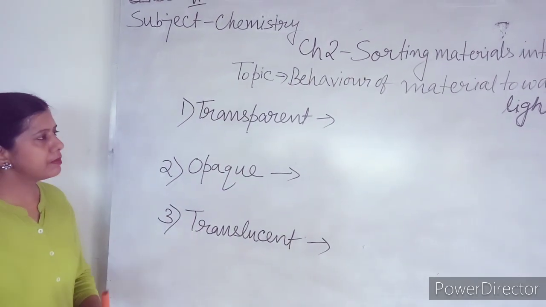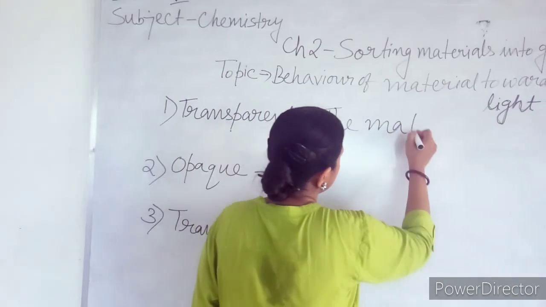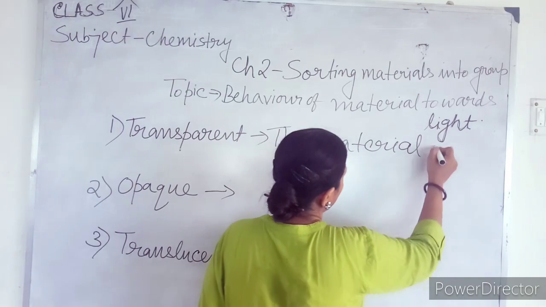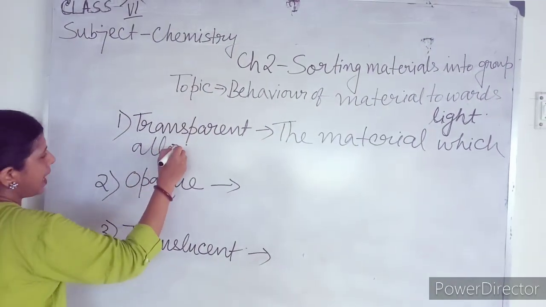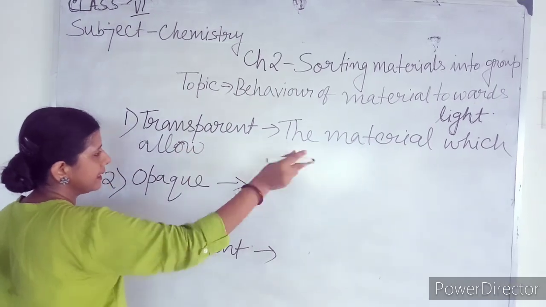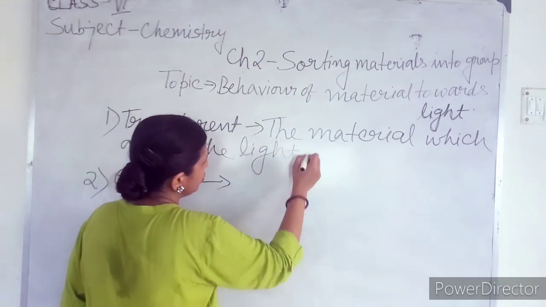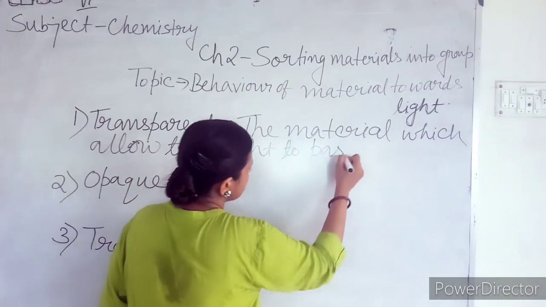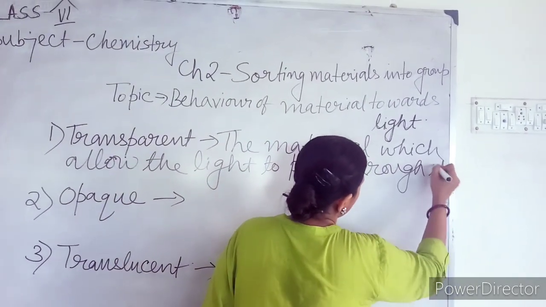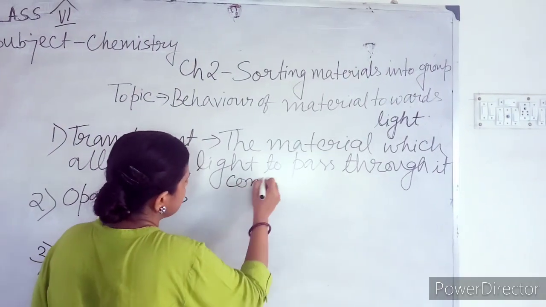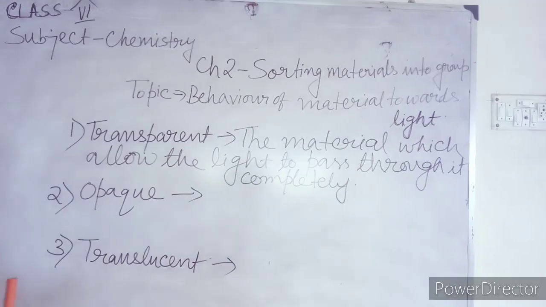Transparent means the material which allows light to pass through it completely. That is called transparent material.